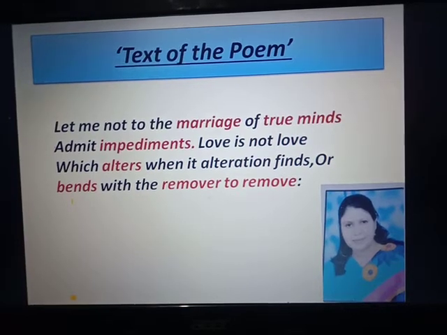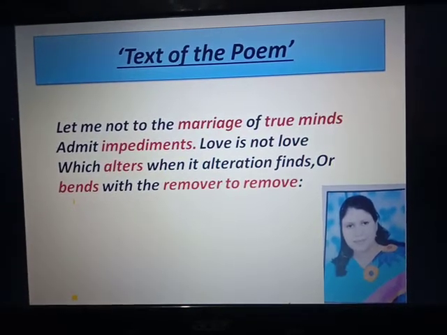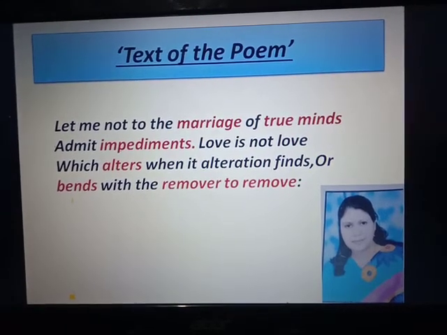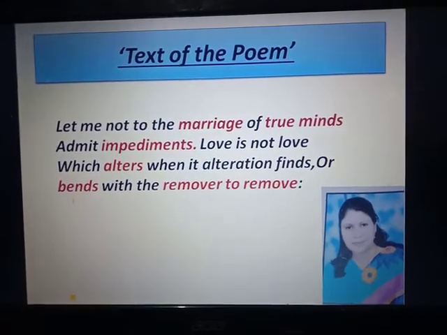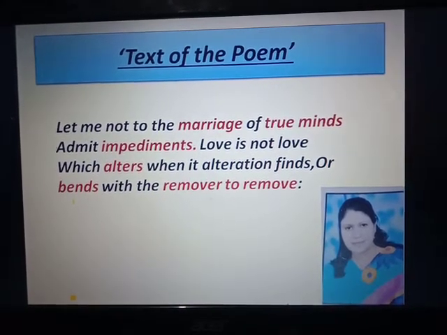When it alteration finds, or which changes when the lover finds a change in the beauty of his beloved. Such a type of love which changes is not called true love.